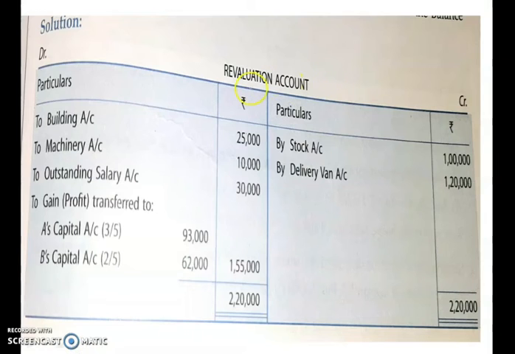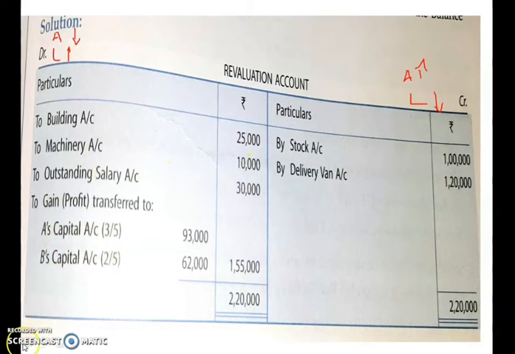Let us move to the revaluation account. The debit side is the side where asset decrease will be shown and liability increase will be shown. And the credit side is the side where asset increase will be shown and liability decrease will be shown. Now let us move to the working.